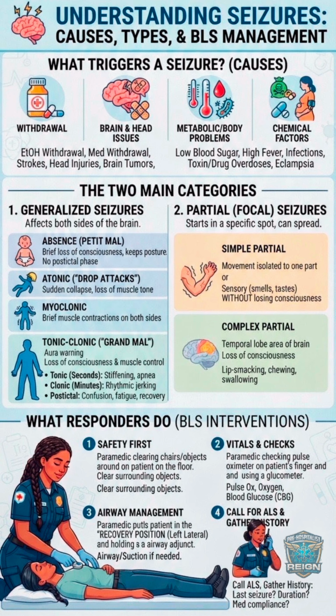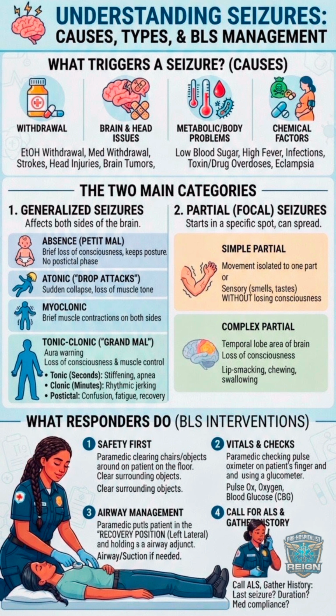2. Partial focal seizures. These start in a specific, identifiable location in the brain and are broken down into two types. Simple partial: movement or clonic activity is isolated to just one body part. Under the sensory subtype, the person might experience strange smells, tastes, visual disturbances, or numbness, typically without losing consciousness. Complex partial usually affects the temporal lobe of the brain. It starts with an aura, lasts about 60 seconds, and involves signs and symptoms like a loss of consciousness, lip smacking, chewing, or swallowing.